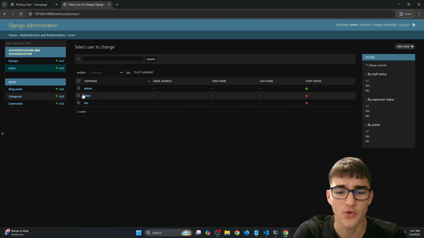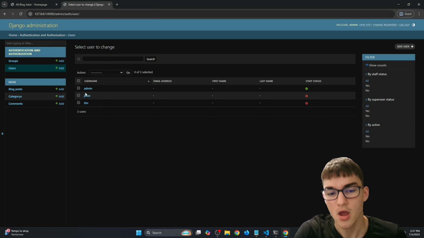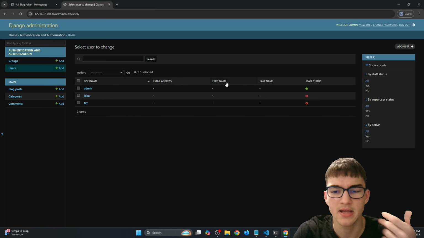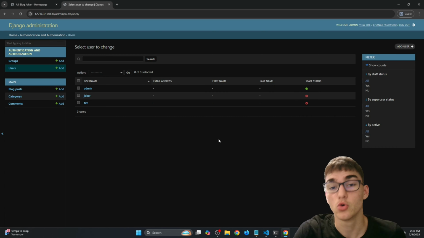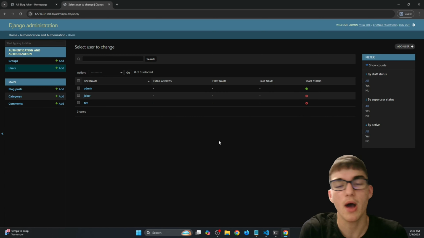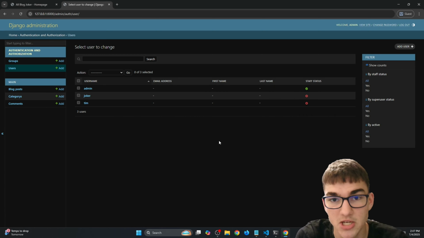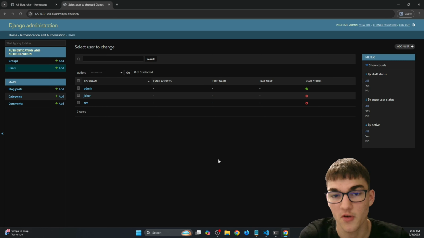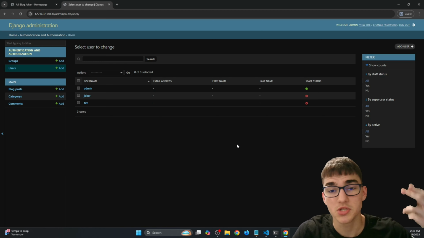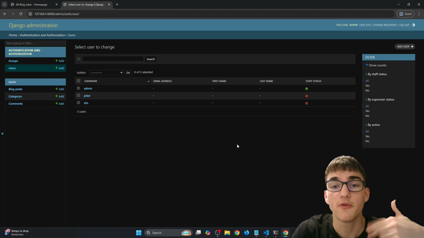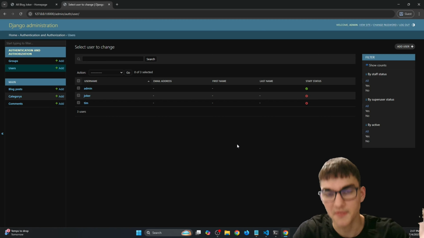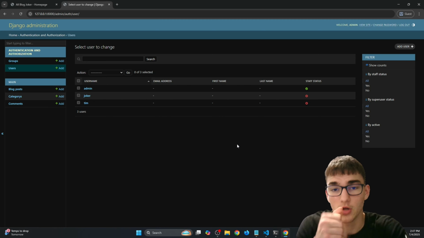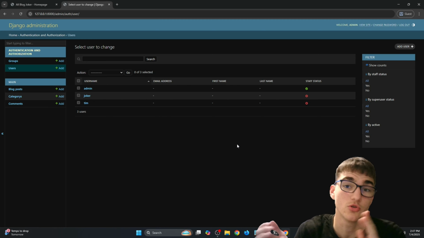And what I mean by that, so for now in our users model right here, we only have username, email, first name, last name, and also the password. But I also want to add, for example, the profile picture, biography, also how many followers that profile has, and stuff like that. So we want to create a separate profile model so we can actually make those fields and make that functionality for followers, biography, and also images.